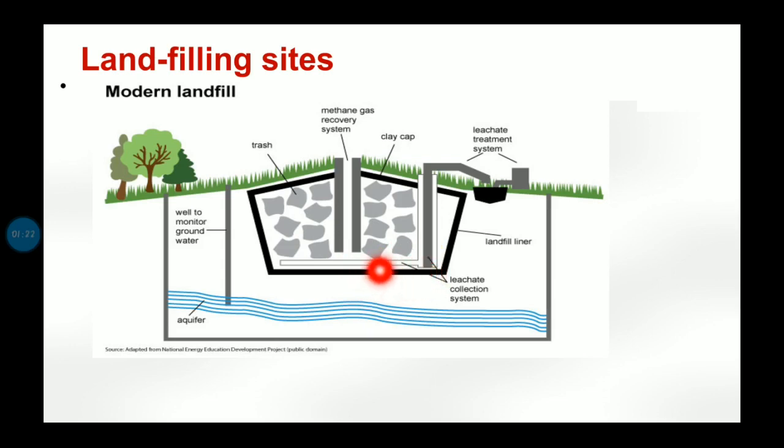So to prevent soil pollution, we line the pit with plastic sheets, which stops leaching of harmful and toxic materials. Now what is leaching? Toxic waste which reaches groundwater is called leaching.